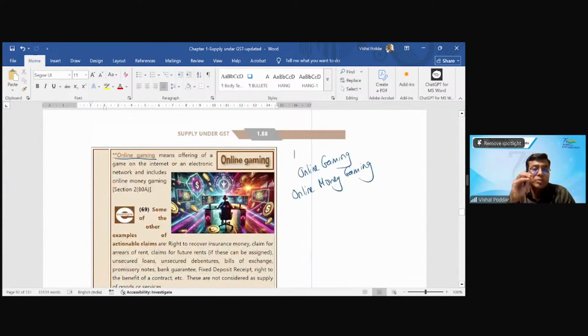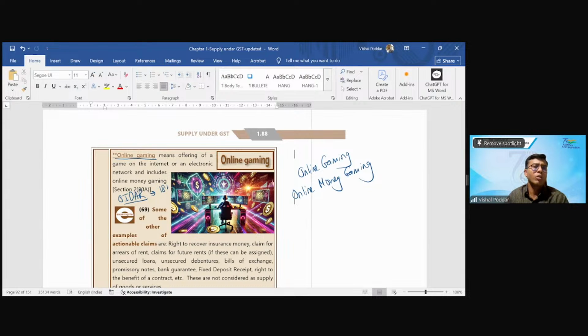But if it is treated as only online gaming and not online money gaming, it is taxed as another service, which is OIDAR, that is OIDAR service, where you have to pay tax not on the 100 rupees deposited, but only on the service fee or the portal fee with which they are charging, and that also only at 18%. So there is a huge difference in the taxability. Now, you will say, sir, okay, you are saying it is a big difference, but then what is the difference?